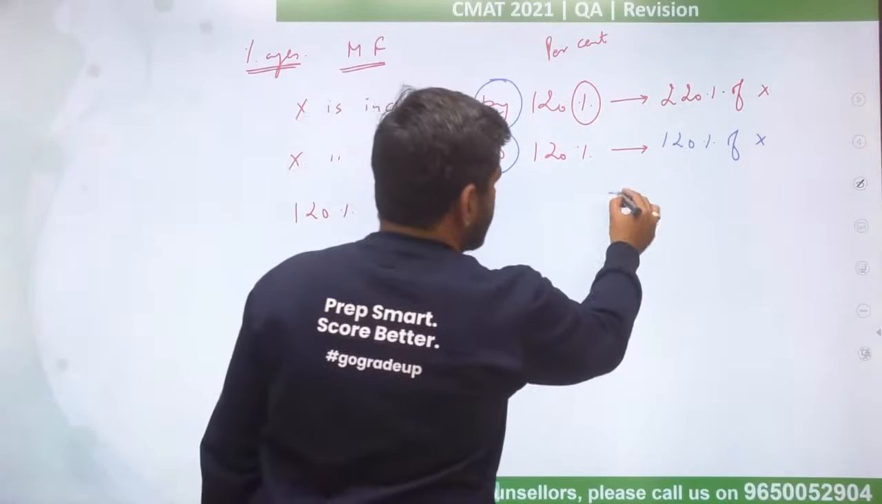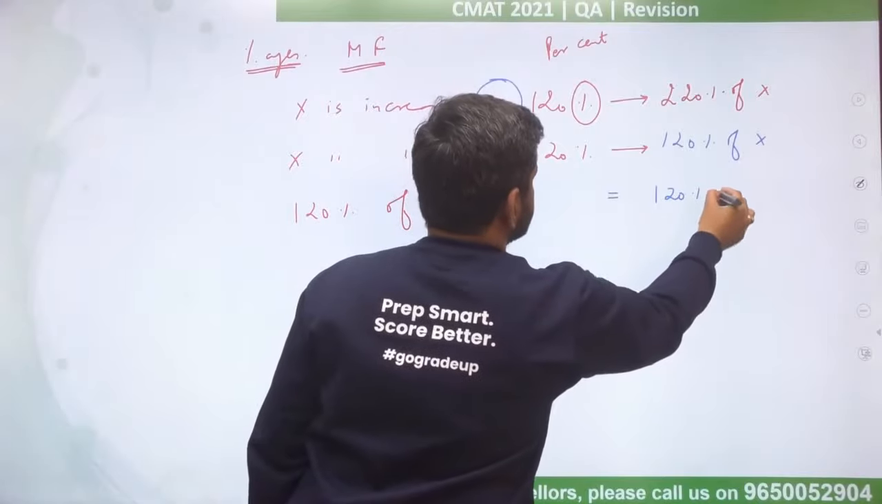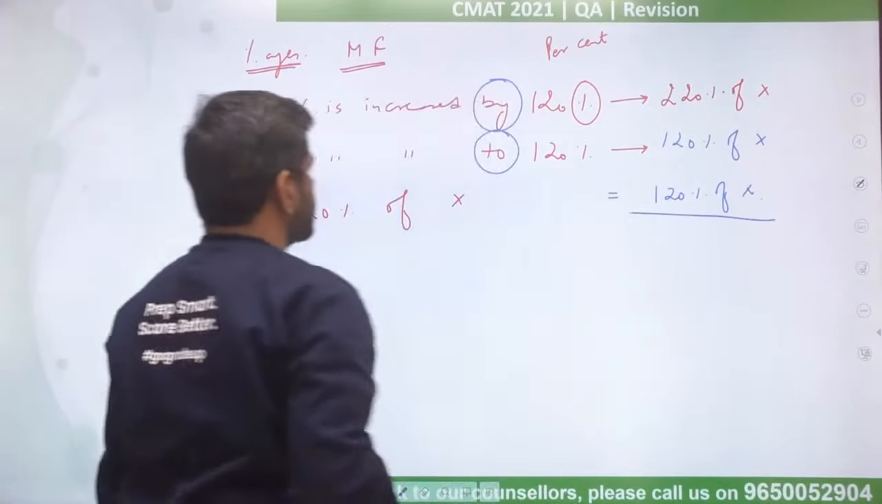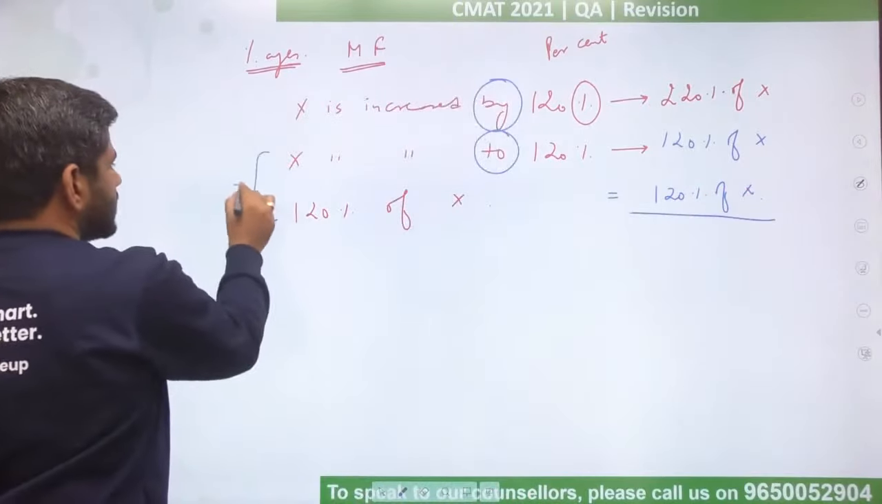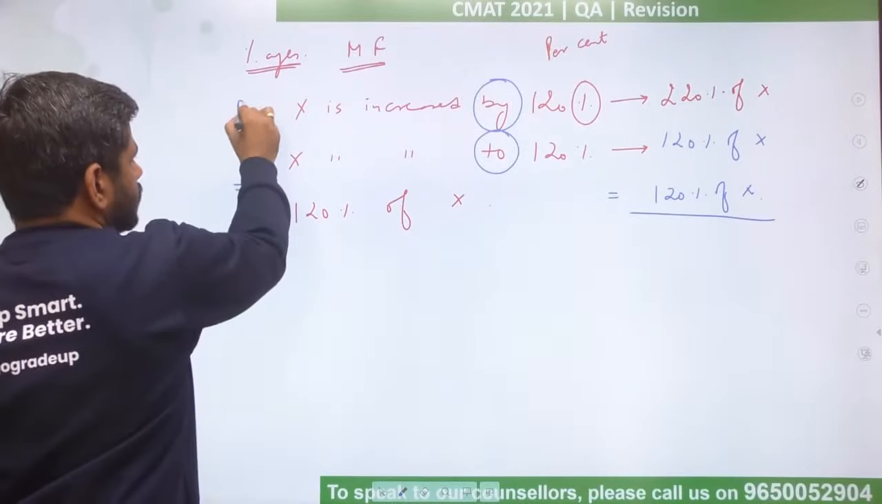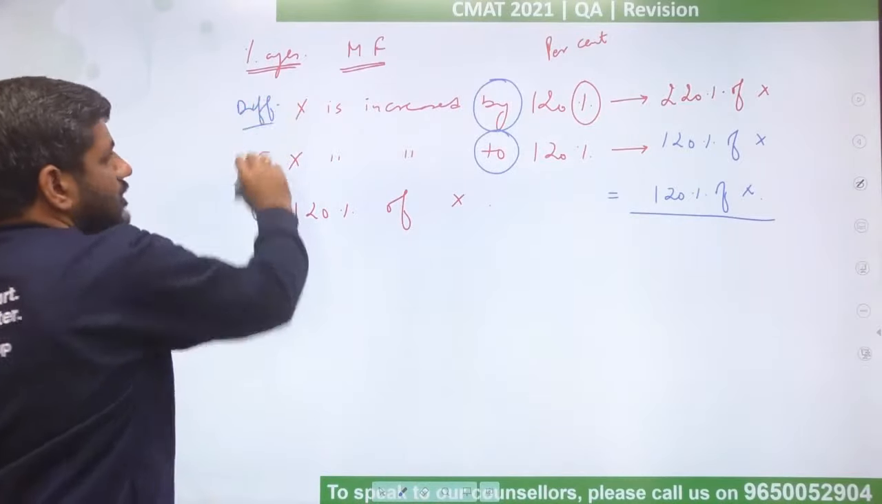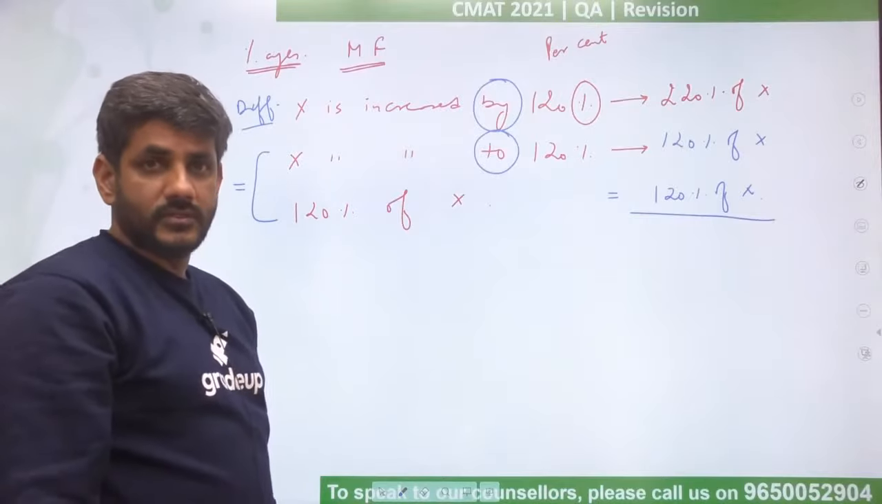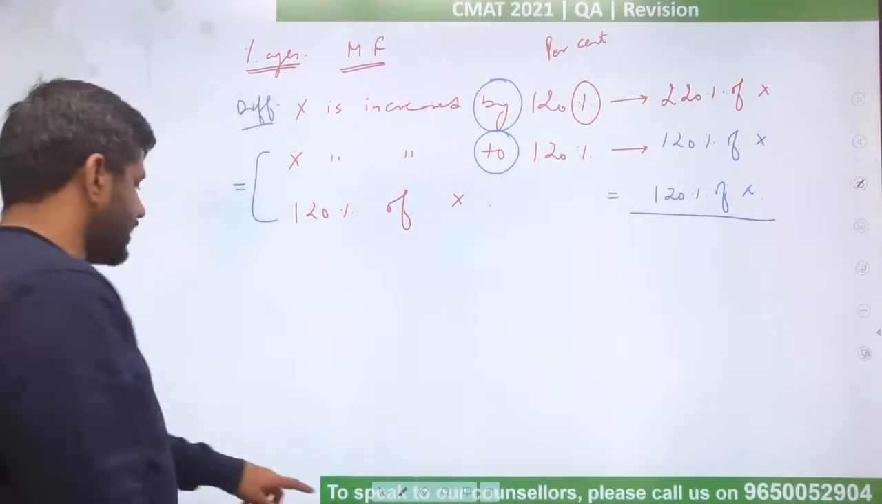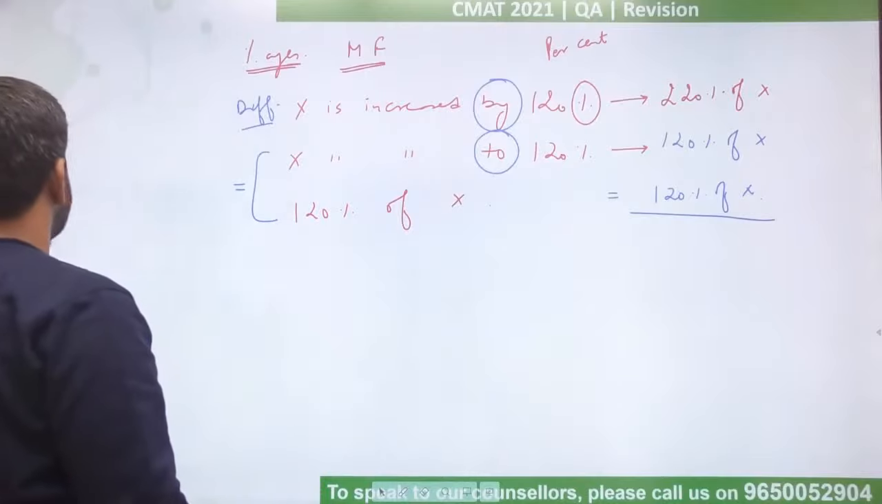And when I say 120% of x, that actually means x is increased to 120. So basically these two things are similar, but this would be different because in this case you have to add 100 to this. In that case, we are adding 100 to this. This is the difference between the two.